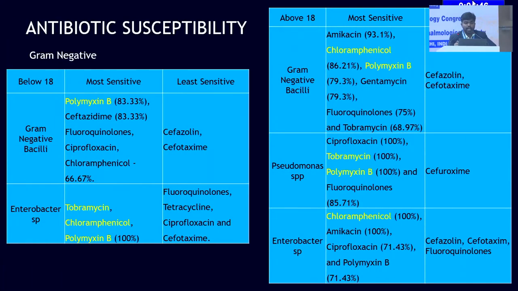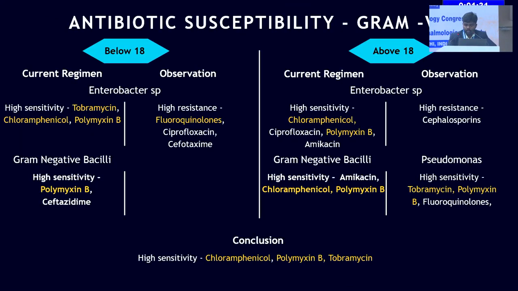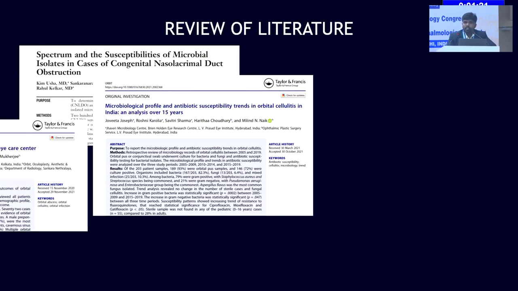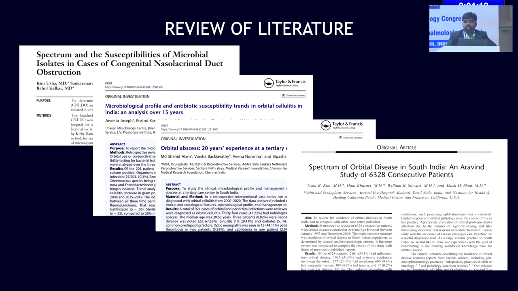Now for gram-negative bacteria, tobramycin, chloramphenicol, and polymyxin B were sensitive across the board. Again, fluoroquinolones were least sensitive against Enterobacter species, which we found to be most common in our study. So this reinforces the current regimen which we follow, which is chloramphenicol, polymyxin B, and tobramycin for gram-negative organisms. Previous literature has been similar, but concentrated on singular infections, and in this study we have also shown a drastic shift in fluoroquinolone sensitivity over the years.